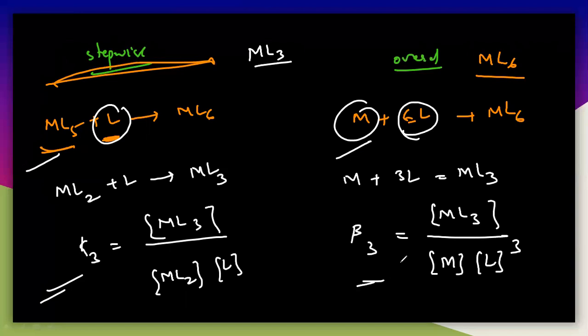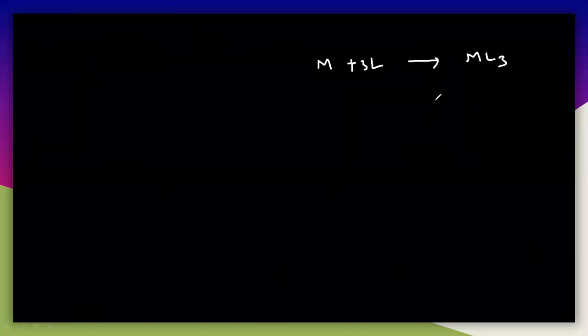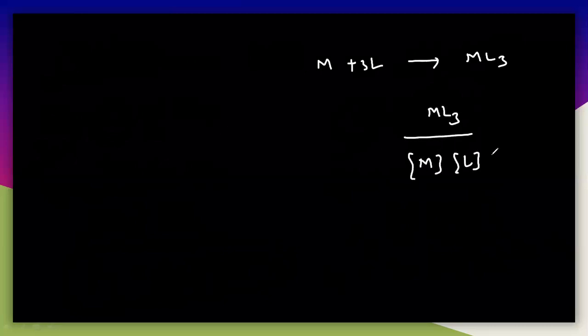So I will tell you the relationship between these two things. Once again I can write here beta 3 is equal to, first I will write the reaction so you can easily understand. That is M plus 3L gives ML3. So that is ML3 by M and L cubed.